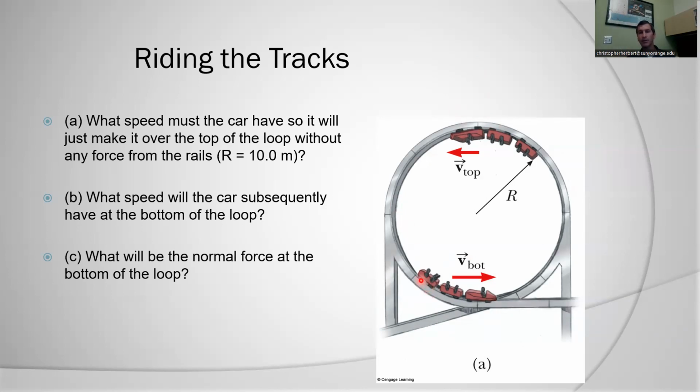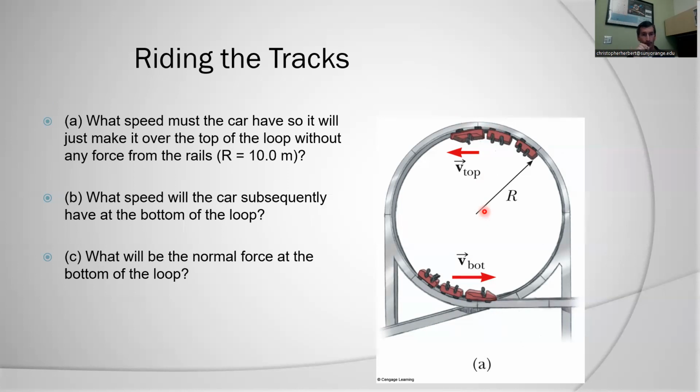If I was going too slow and just had enough energy to make it over the loop, the rails would be holding the roller coaster up. I want the condition that the rails don't apply any force at the top here. Really, gravity is providing all the centripetal force I need to make it around that circular loop.